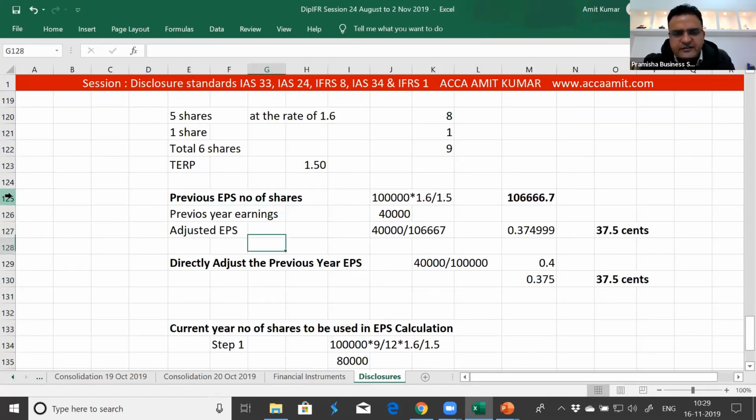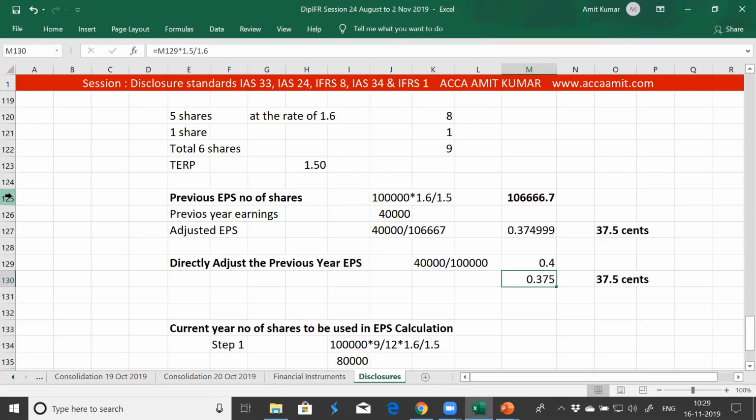But if you wish to adjust directly the EPS calculated, if the number of shares or earnings are not available to you, then you can directly adjust the previous year EPS by multiplying it with the fraction, multiplying it with theoretical ex-rights price and dividing with fair value. Bhanu, hope this is clear. Yes. Okay.